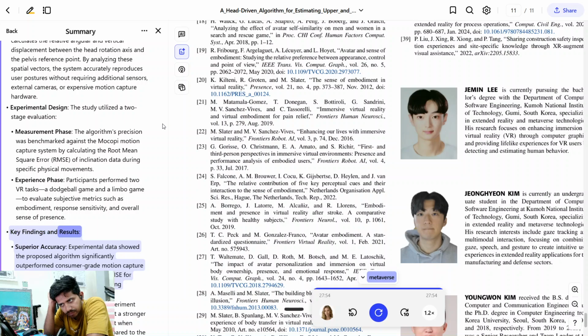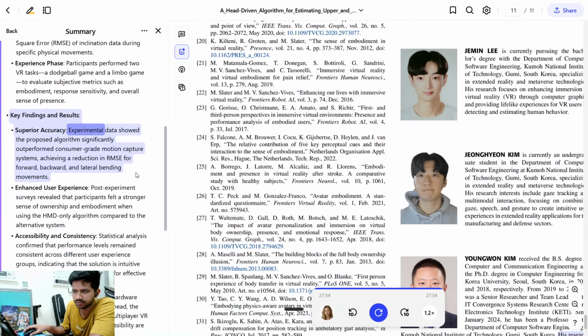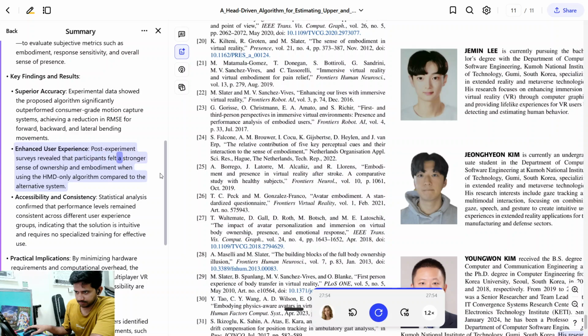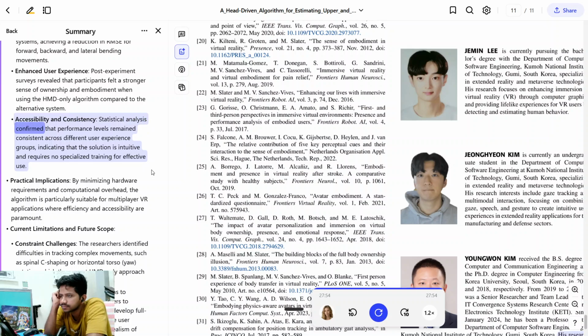Key findings and results. Superior accuracy. Experimental data showed the proposed algorithm significantly outperformed consumer-grade motion capture systems, achieving a reduction in RMSE for forward, backward, and lateral bending movements. Enhanced user experience. Post-experiment surveys revealed that participants felt a stronger sense of ownership and embodiment when using the HMD-only algorithm compared to the alternative system. Accessibility and consistency. Statistical analysis confirmed that performance levels remained consistent across different user experience groups, indicating that the solution is intuitive and requires no specialized training for effective use.